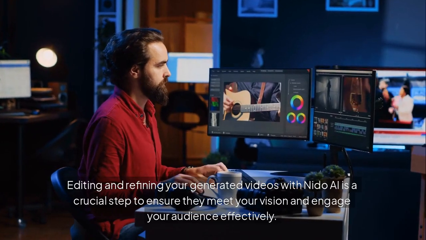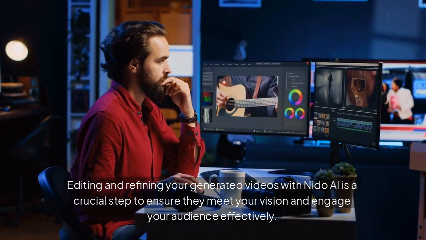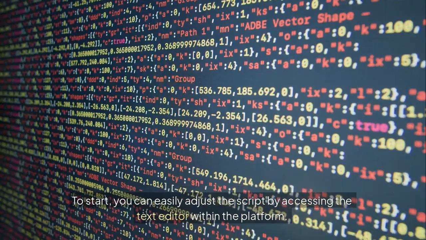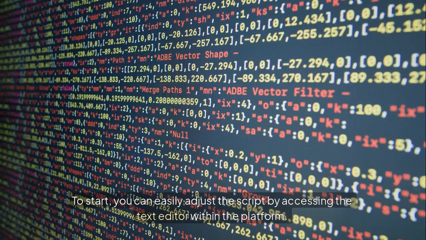Editing and refining your generated videos with Neato AI is a crucial step to ensure they meet your vision and engage your audience effectively. To start, you can easily adjust the script by accessing the text editor within the platform.